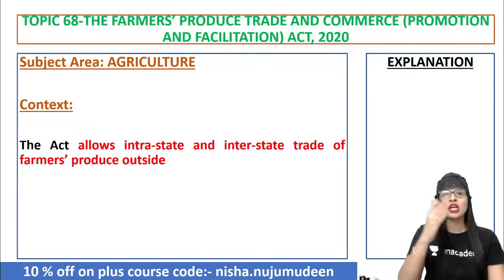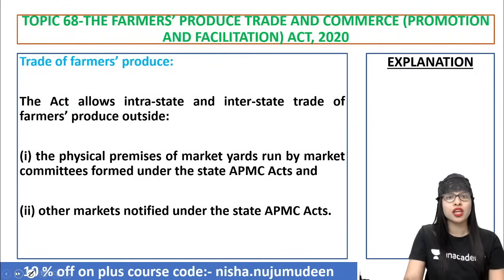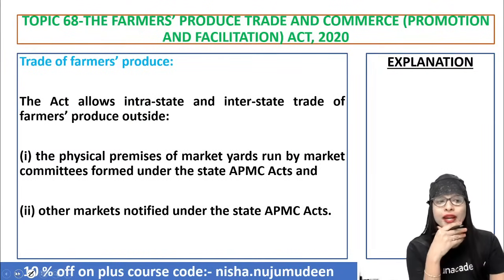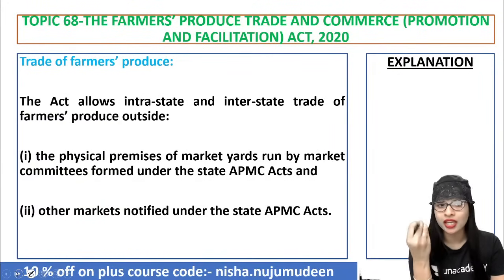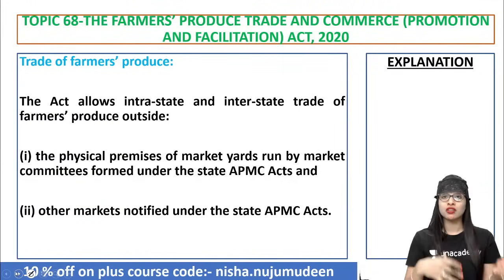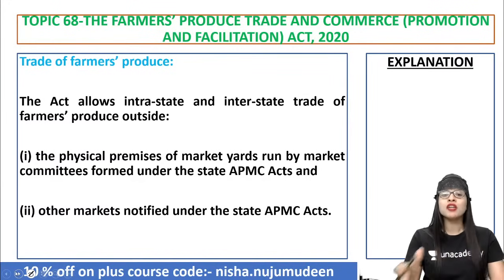So now, talking about this so-called Farmers Produce Trade and Commerce Facilitation Act, you should know what is the trade of farmers produce. As far as this particular act is concerned, what they allow is you can do the trade within the state and also outside the state, between the states. Here, the physical premise of the market yards, which is run by the market committees, will be formed under the State Agriculture Produce Market Committee Act.